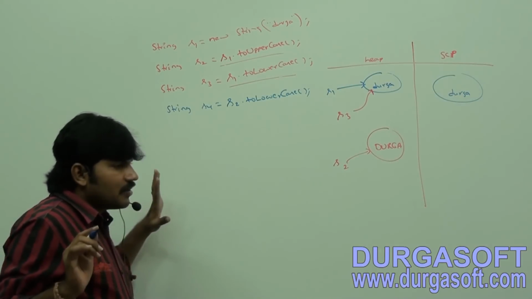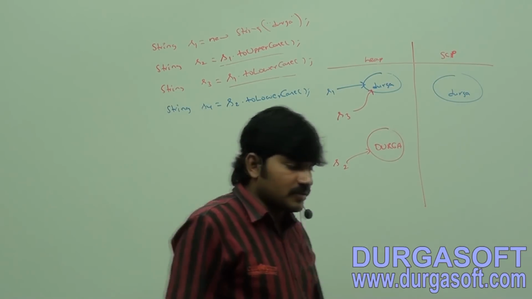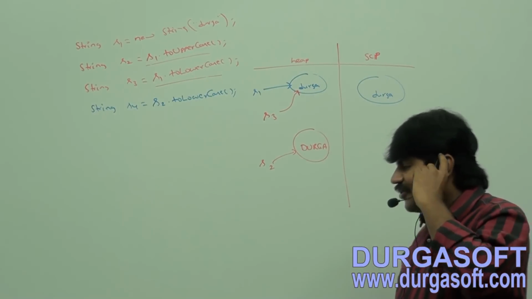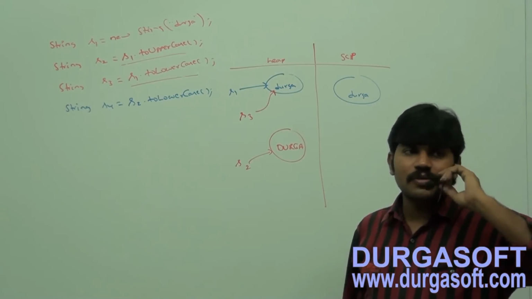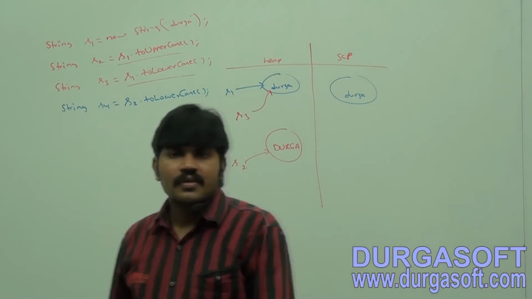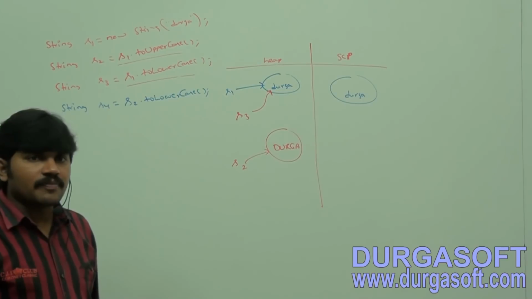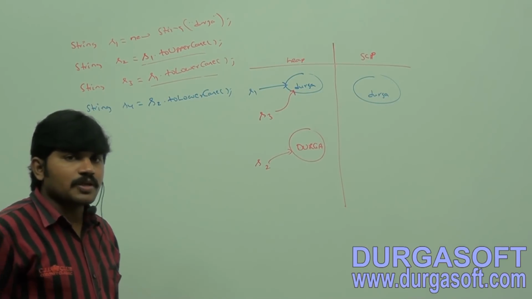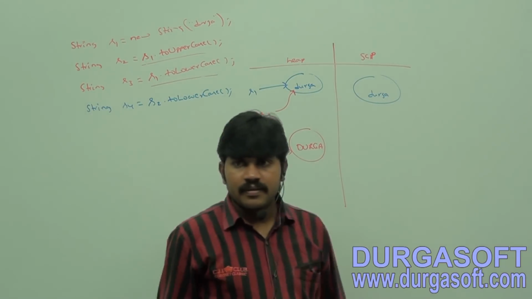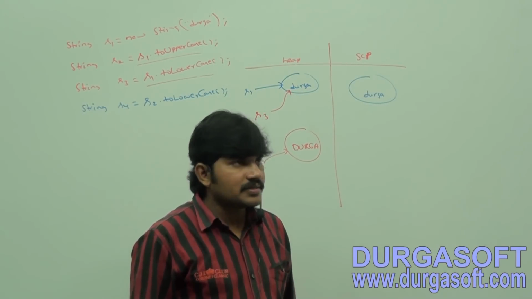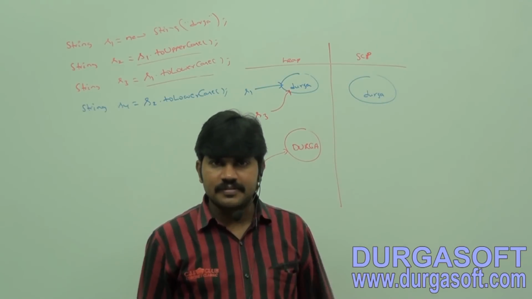Can you tell whether a new object will be created or not? S2.toLowerCase. Yes or no? How many people are feeling no, sir, a new object won't be created? Okay. How many people are feeling yes, sir, a new object is going to be created?